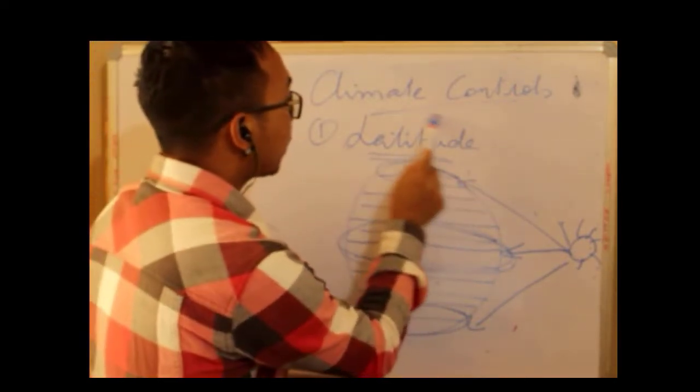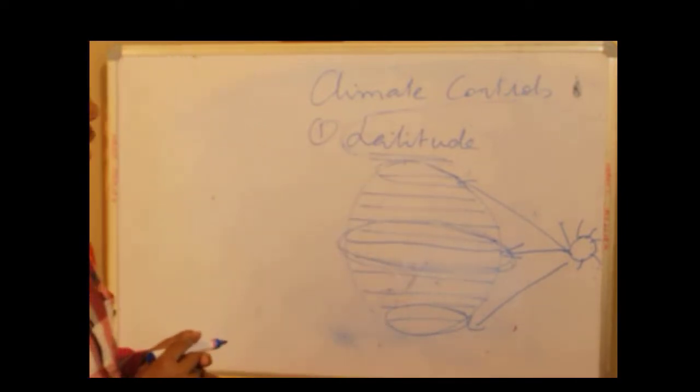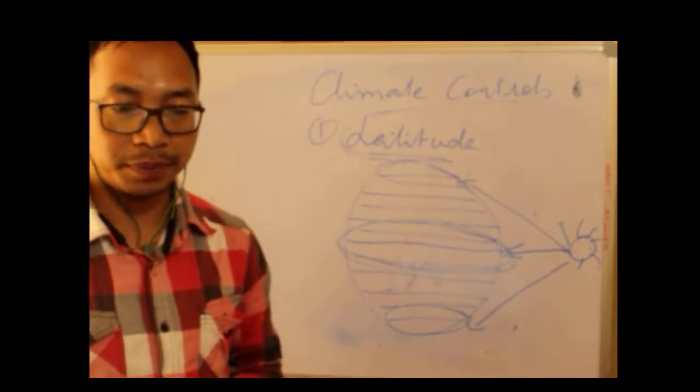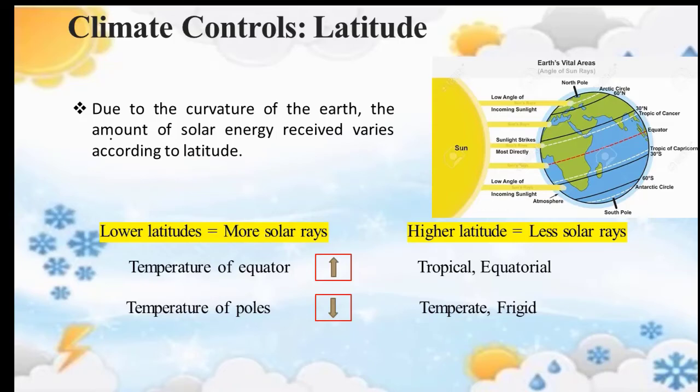So the first climate control is the latitude of the earth. Due to the curvature of the earth, the amount of solar energy received varies according to latitude. Lower latitudes, more solar rays. Higher latitude, less solar rays, right? So this is what we have learned.